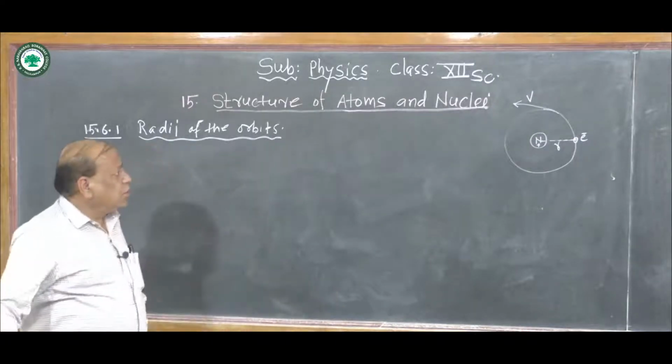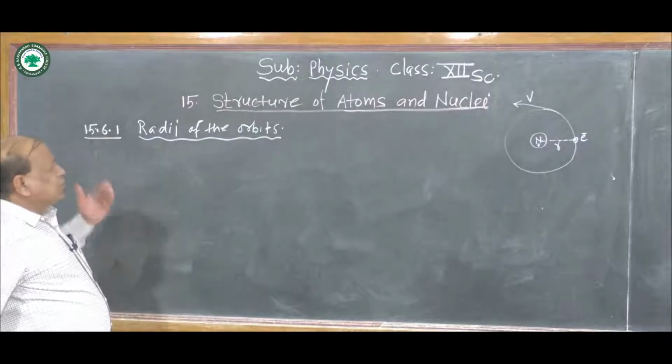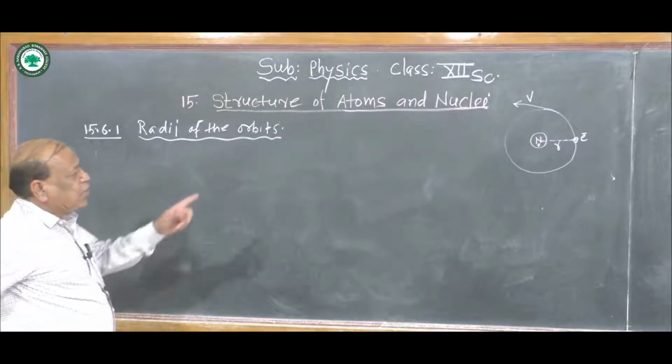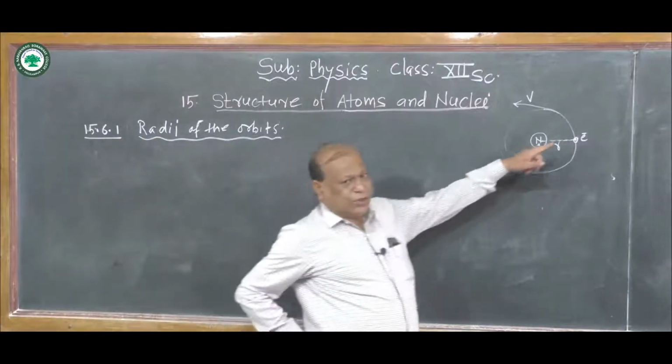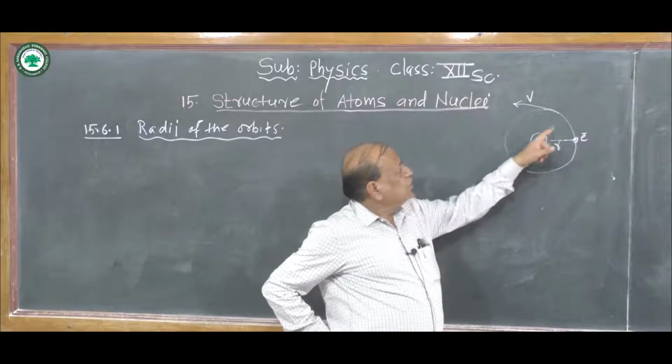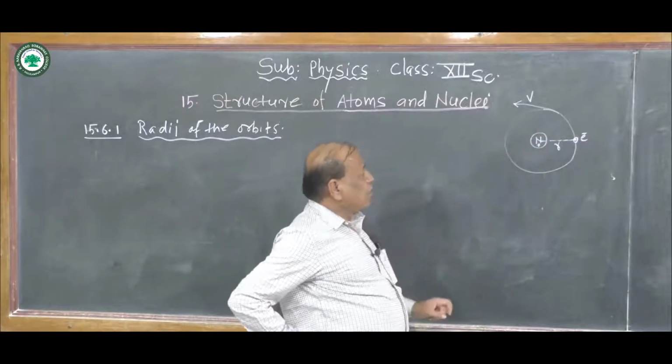Already we assumed Bohr's first postulate, that an electron revolves in a circular orbit with uniform velocity.